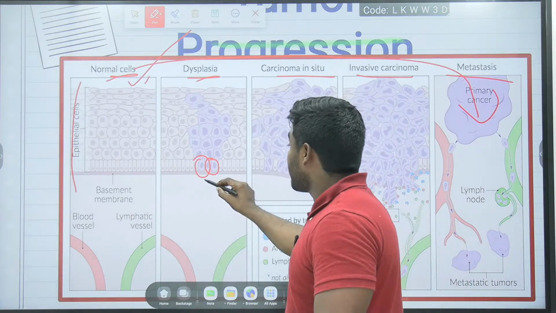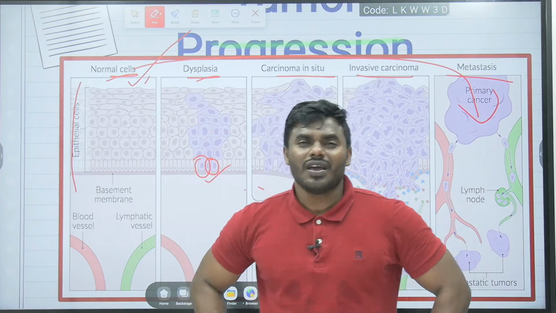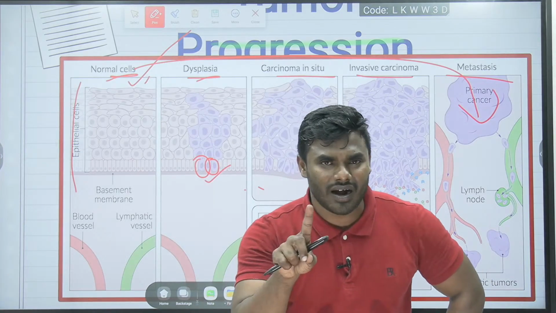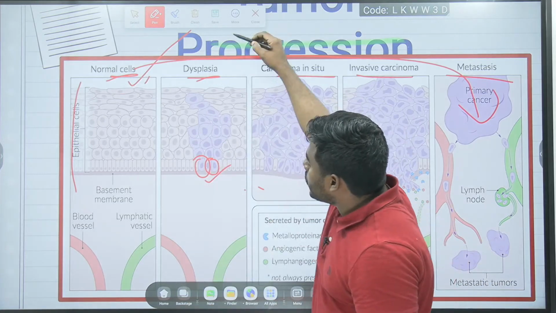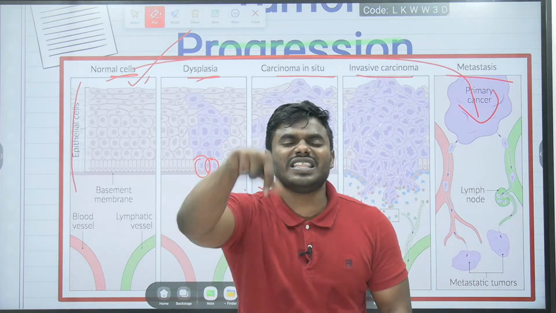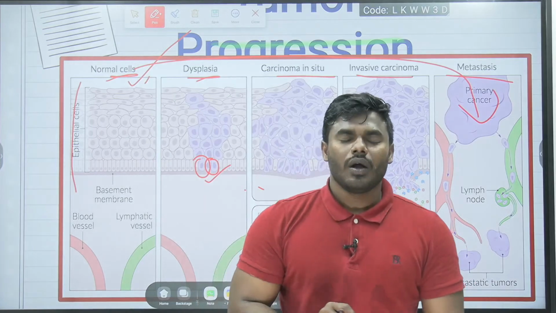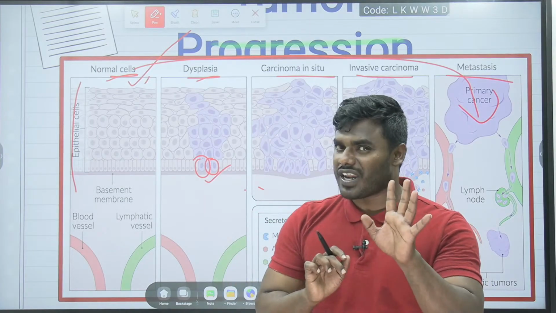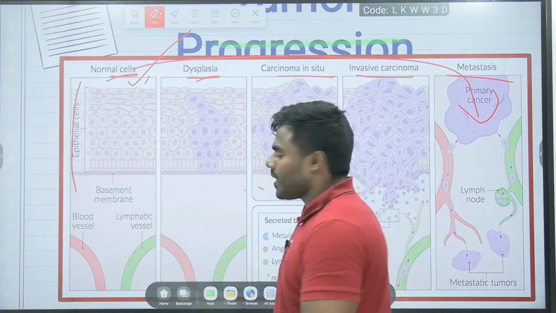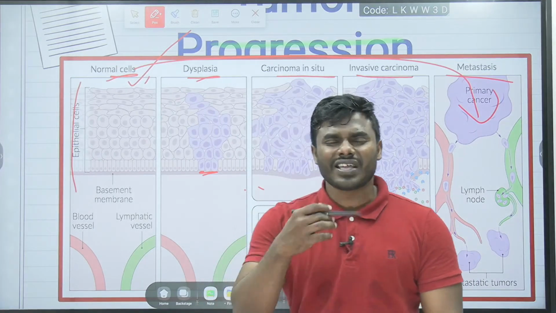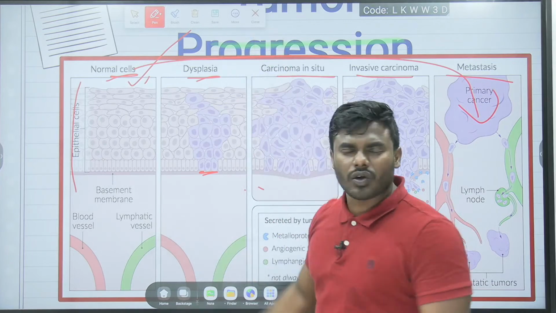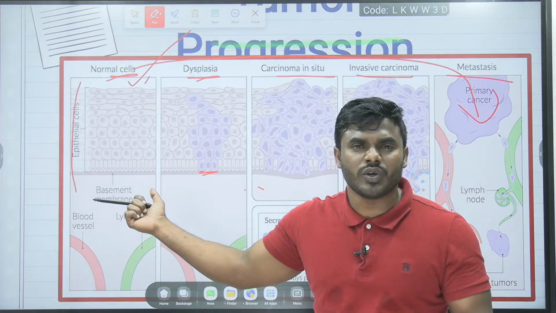It is dividing uncontrollably, which doesn't mean that it can immediately transfer to all the other cells in that particular tissue. No. What is the reason? Please follow me very correctly, friends. Suppose there are 3 cancer cells. Do you think these 3 cancer cells immediately turn all other cells in that tissue cancerous?